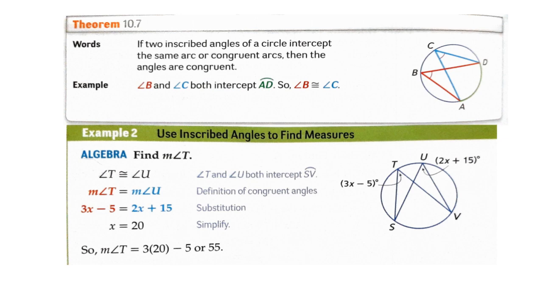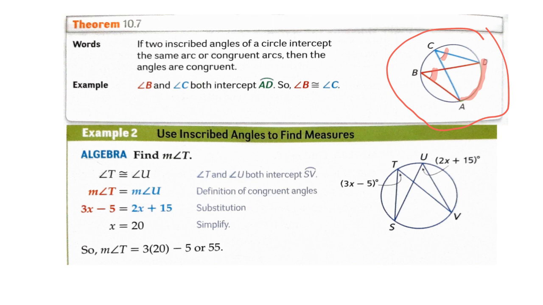Now we're going over another theorem of the inscribed angles. This theorem says if two inscribed angles of a circle intercept the same arc or congruent arcs, then the angles are congruent. So for example, in this circle we have the angle C, this one, and the angle B intercept the same arc AD.